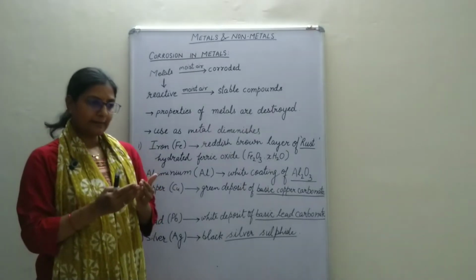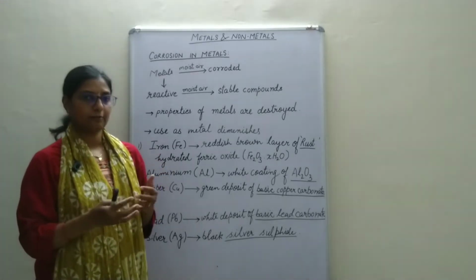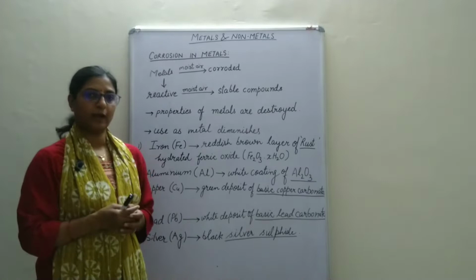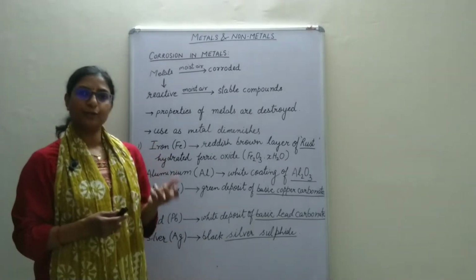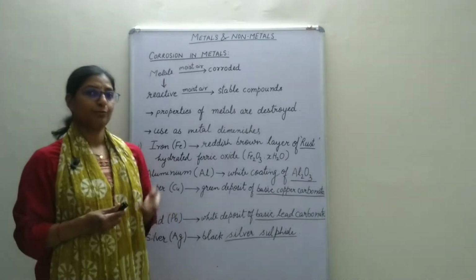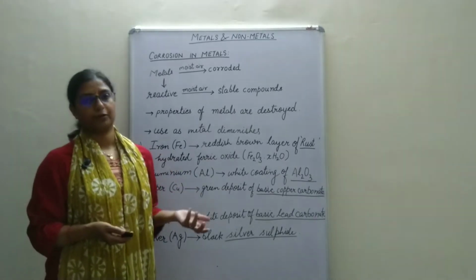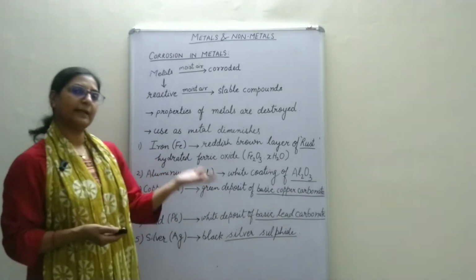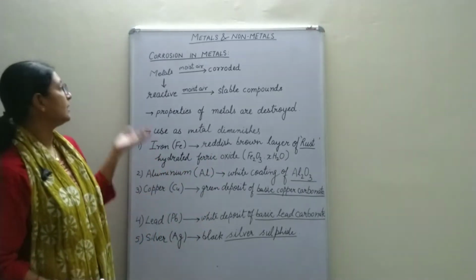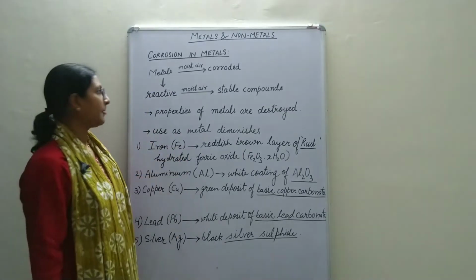When the metal forms oxides, carbonates or sulfides, its economic use decreases and its quality declines. So because of this we also call corrosion slow destruction, though actually it is a natural process in which the pure metal is reacting with the air.